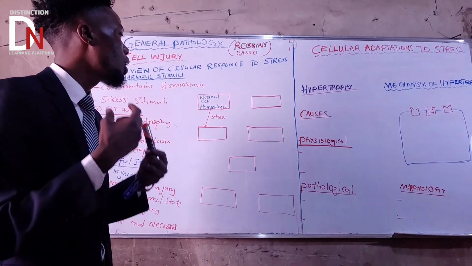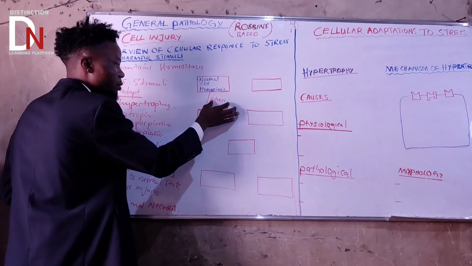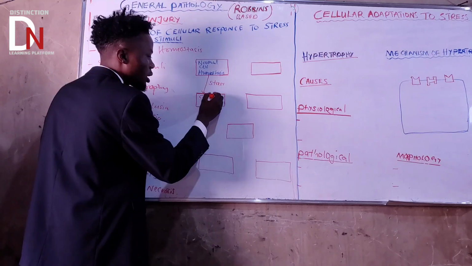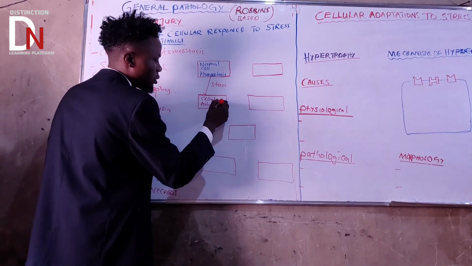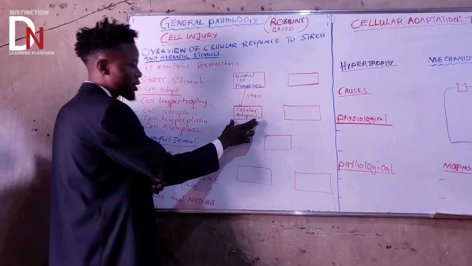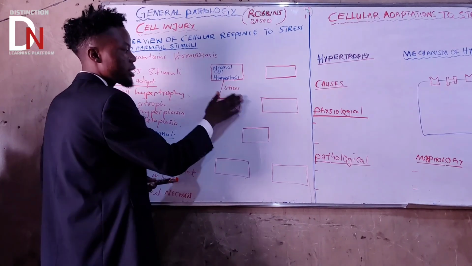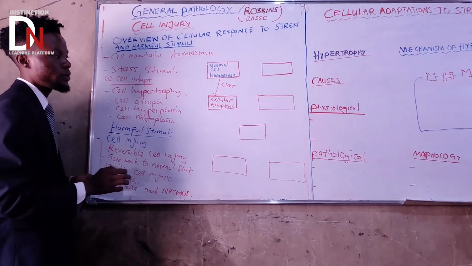So it is going to undergo cellular adaptation. Remember that this cellular adaptation is a good thing, unless the stress is prolonged. Then it can lead to cell death.